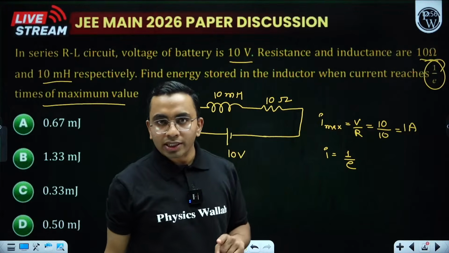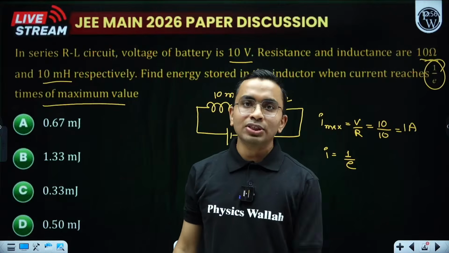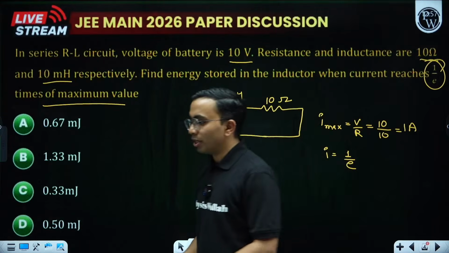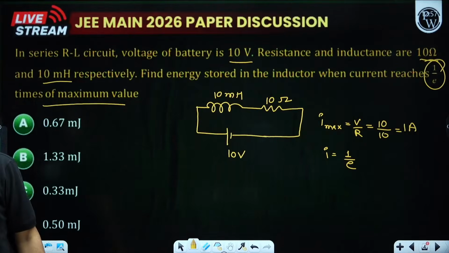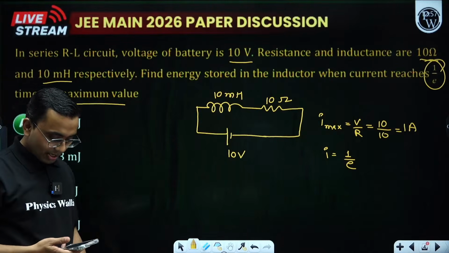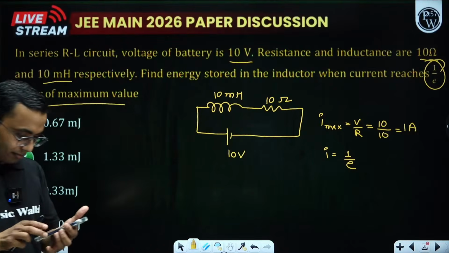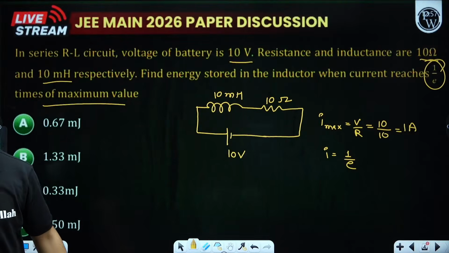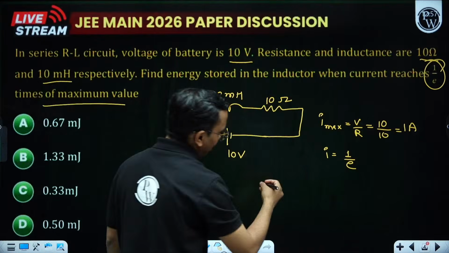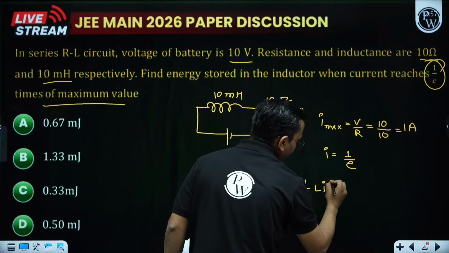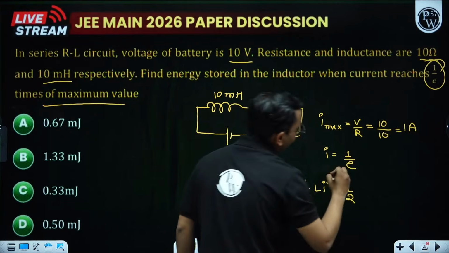If I know the current in the inductor, how do we write the energy stored in the inductor? Half L I square. Do you remember this formula? Energy is half L I square. What is L?